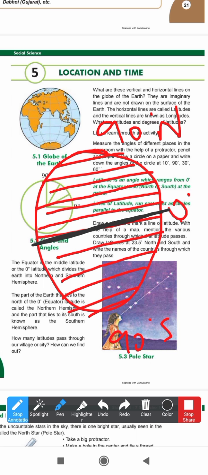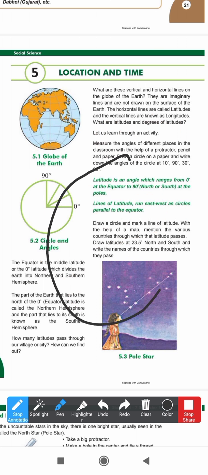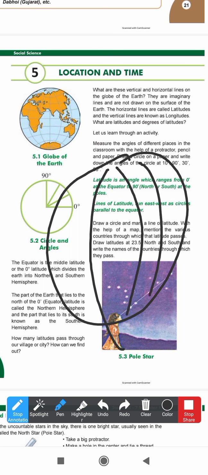Out of these, some latitudes have got names, that is 22 and a half north, 66 and a half north, 22 and a half south, 66 and a half south, 90° south, and 90° north. 22 and a half is called the Tropic of Cancer. 66 and a half is called the Arctic Circle. 90° is called the North Pole. Similarly, Tropic of Capricorn, Antarctic Circle, and South Pole. Longitudes are these lines, right? They are 180 on one side itself.